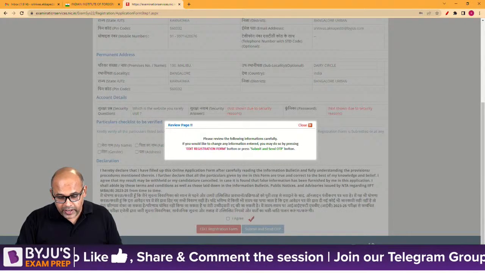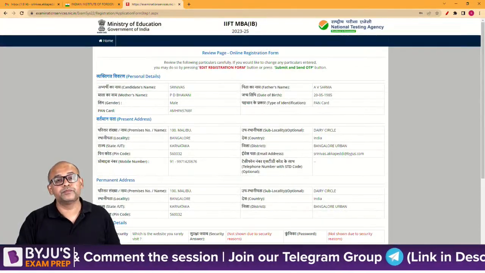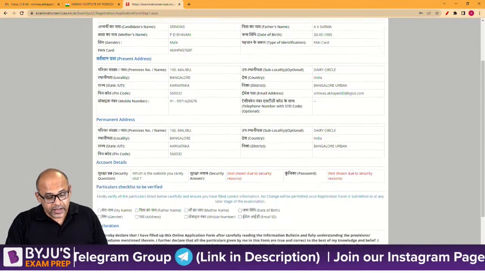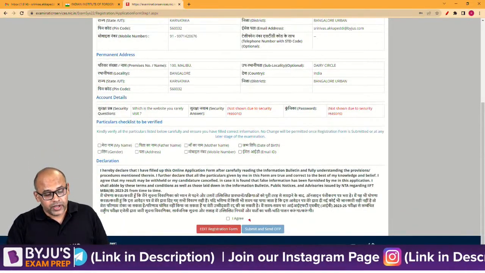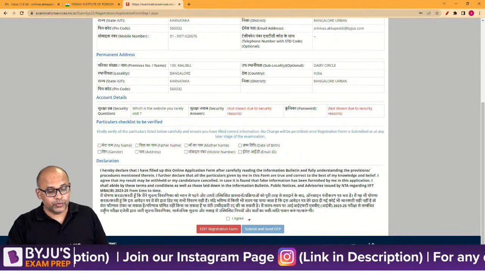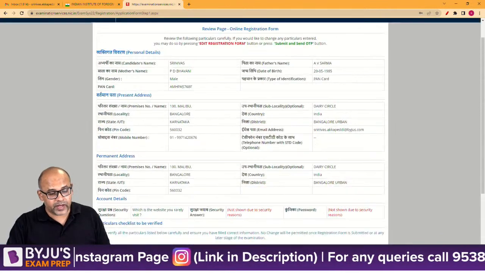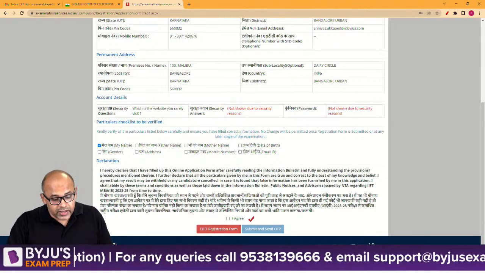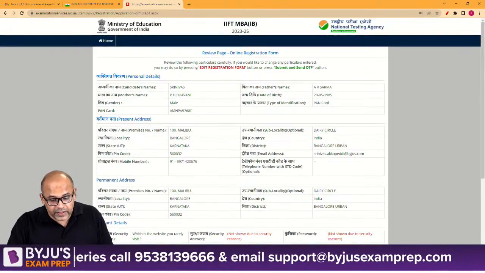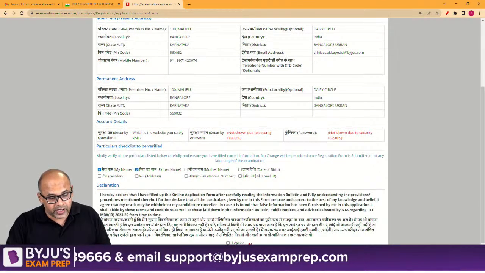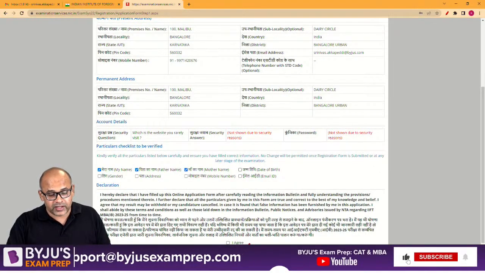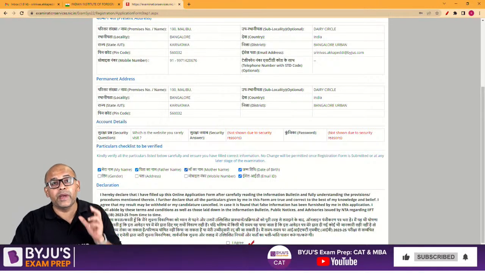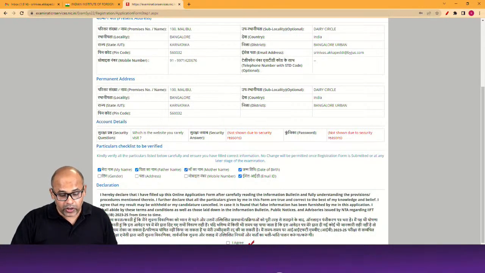You will have to check all the information here. The good thing about NTA, and this is a process that they follow every time, is when you come down, there are multiple check boxes. So basically, you check your name correctly and then click it here. So you cannot miss anything which is important. Similarly, you go to your father's name, check whether it's correct or not, then come over here and click on the father's name. It's a process which is very neatly made so that you make sure there are no errors. You cannot miss any field.